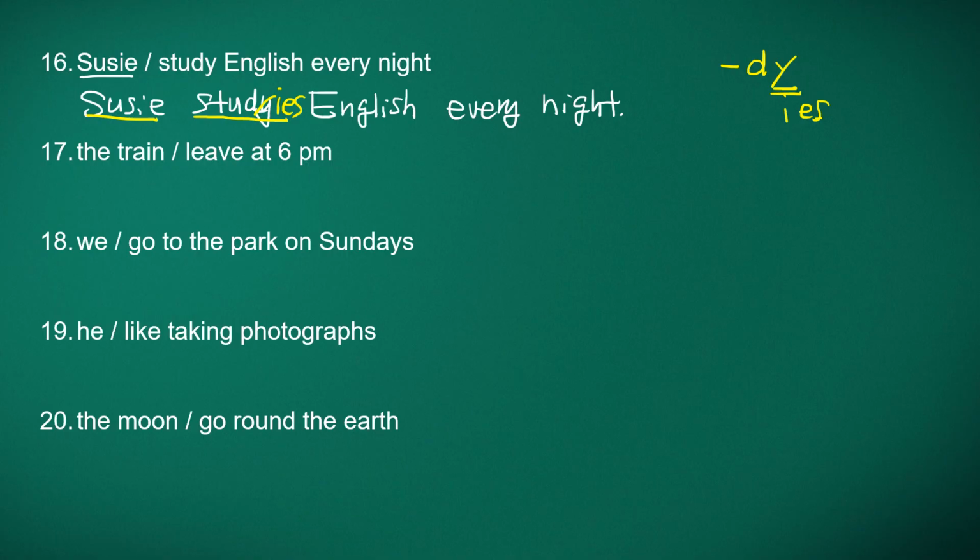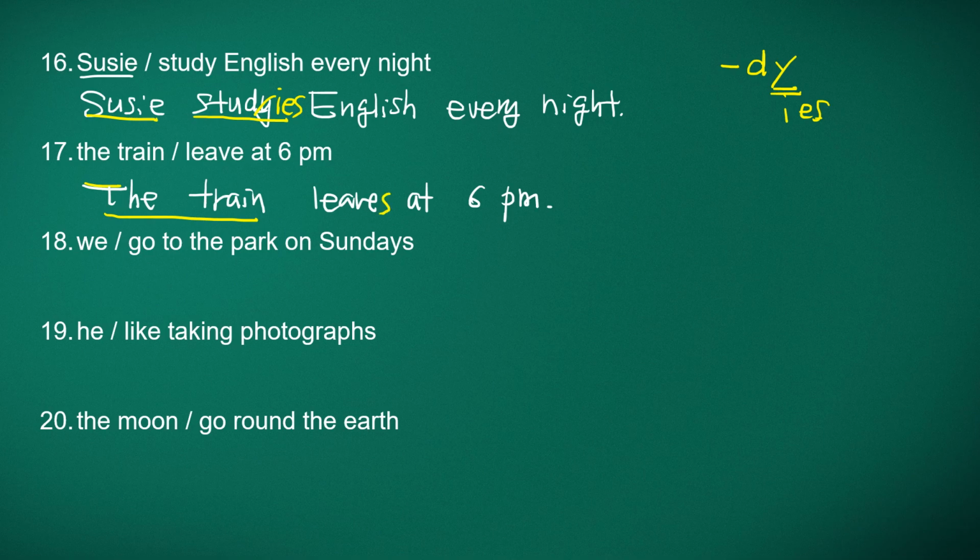And number 17, the train. The train is the subject. The train leave at 6 p.m. And as you know, the train is third person singular, correct? So we need an S. The train leaves at 6 p.m.